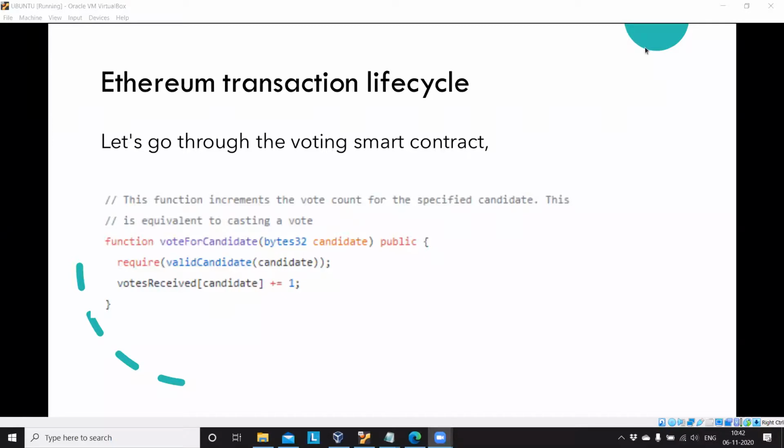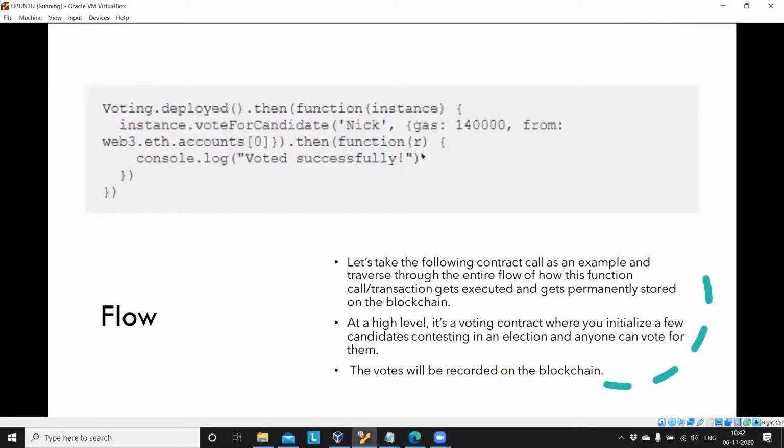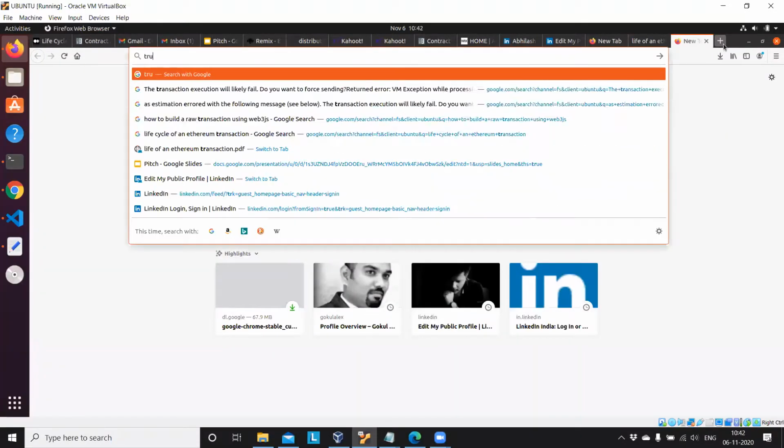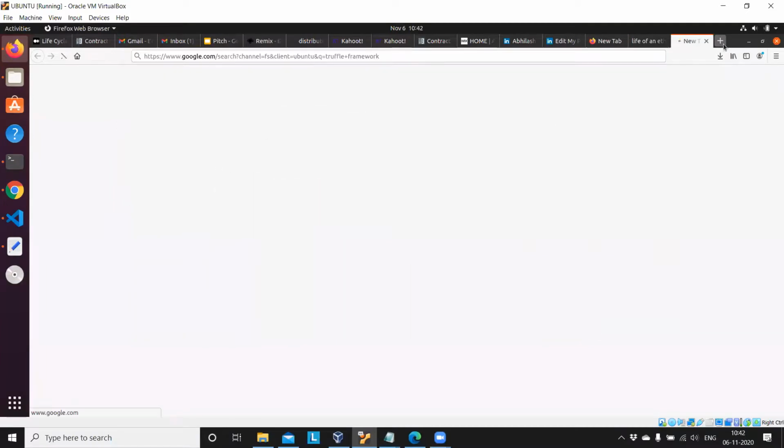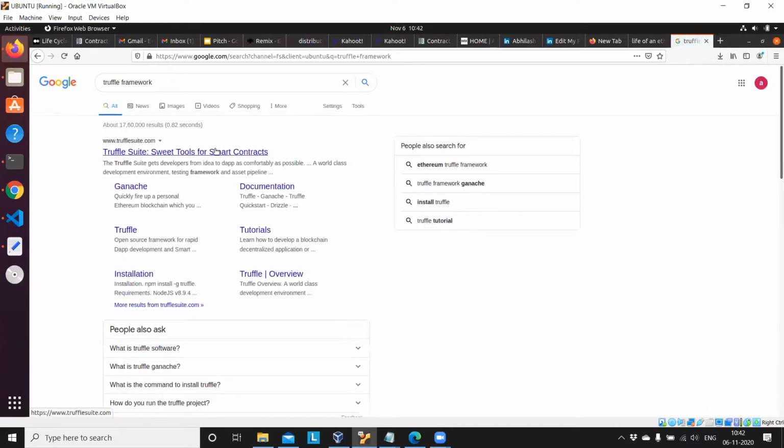Break at 11. Okay, so one thing you can do in the meantime is just install Truffle on your machine. Truffle is a framework, I will show that. Just type in Google Truffle framework.